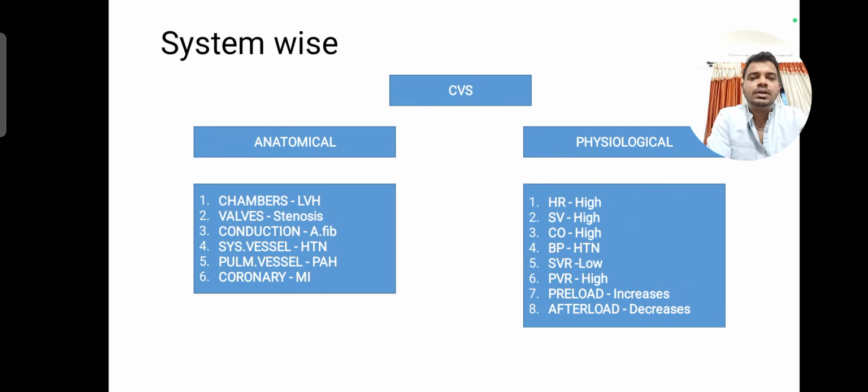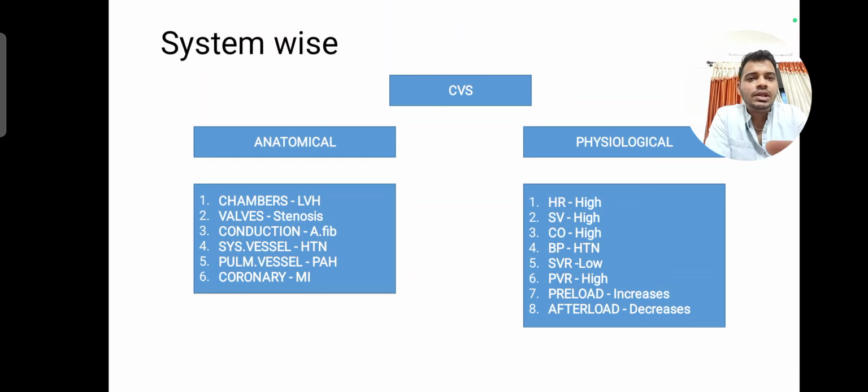When you write system-wise answers, for example, when you're asked on anesthesia management for an obese patient, instead of writing that the patient will be having hypertension, more chances of MI, and cardiac output will be high, in a very haphazard manner, make sure you have this format. If you write in this way, it will be easy for you to cover all the points, and also when you give your practical exams you will remember in a better way.